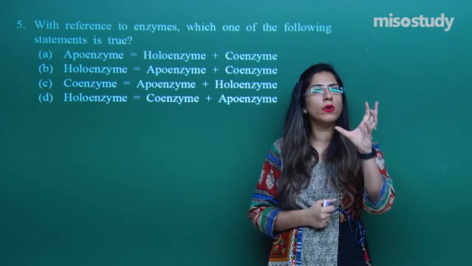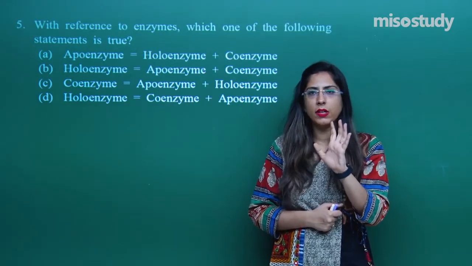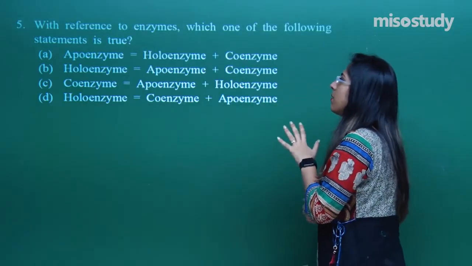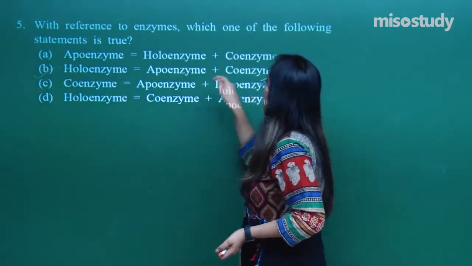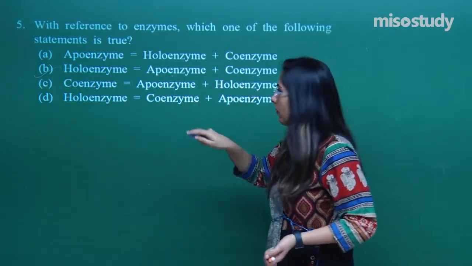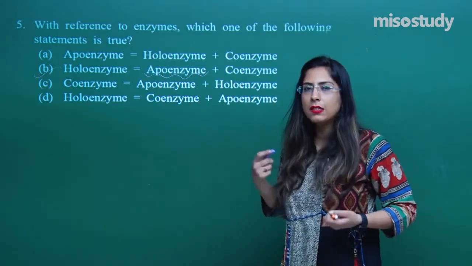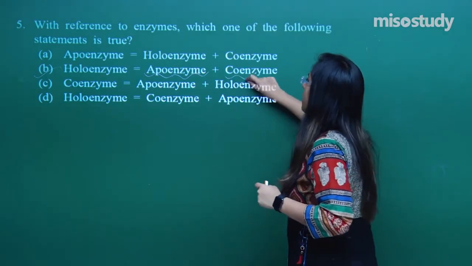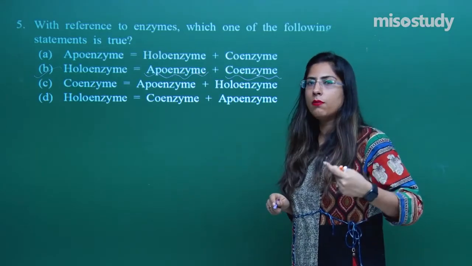And we know that the holoenzyme is that enzyme that has a coenzyme as well as an apoenzyme. That we know. Now let's look at the option in which the holoenzyme has apoenzyme and the coenzyme. Option number B is correct. Now what is apoenzyme and what is coenzyme? Apoenzyme is normally a protein part that is bound with the enzyme, and the coenzyme is a non-protein that is not found in a bound form with the enzyme.